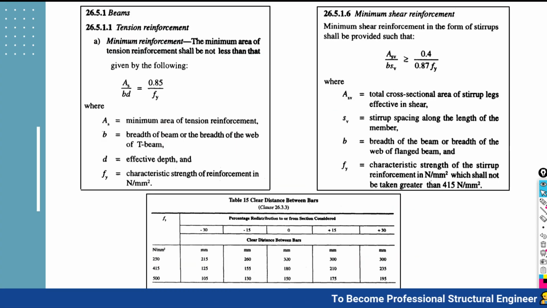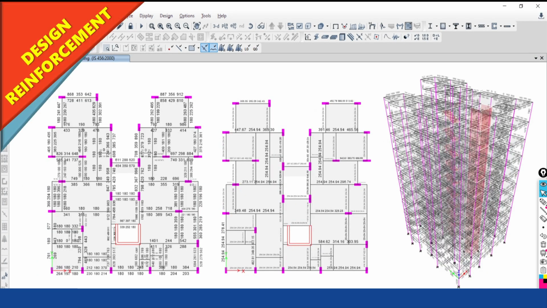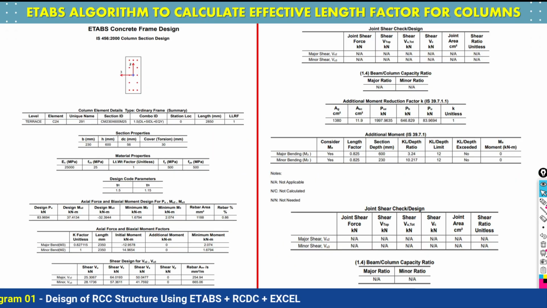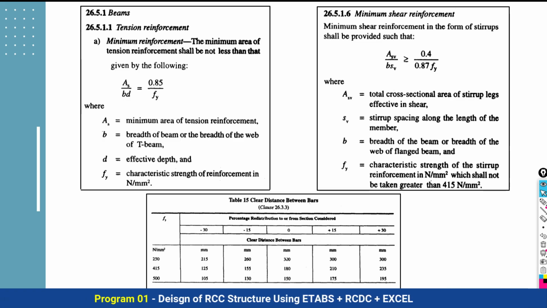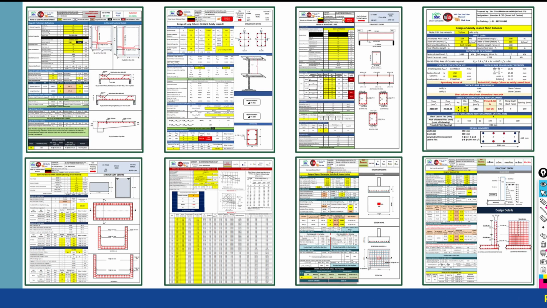This is the way, and likewise we have to do it for the beam. Then we will see the reinforcement demand that is coming for the beam, the column and the shear wall, and check it against the minimum recommendations made by your code. As per the codal recommendations, we check whether all the design has been done correctly by the software or not. And all these validations, designing and load applications we are going to do with the help of spreadsheets.